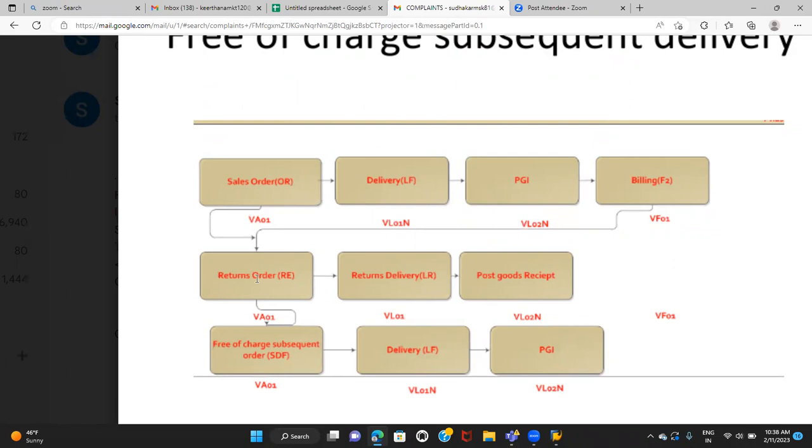As we discussed in the last session on returns, a return order can be created with reference to a sales order, or with reference to a billing document. Either the billing document or the sales order can be the reference. The return order is a kind of sales document. The document type for the return order is RE, which we already know. Then we make the return delivery. The return delivery document type is LR, and we do the goods receipt. The stock gets updated in the blocked stock, the return stock, instead of the unrestricted stock. That is completely blocked stock and cannot be delivered to any other customers.